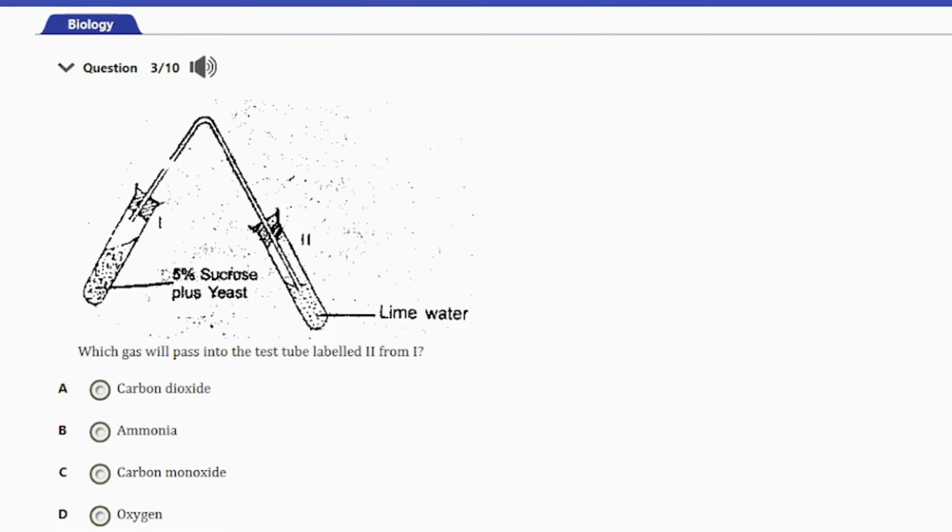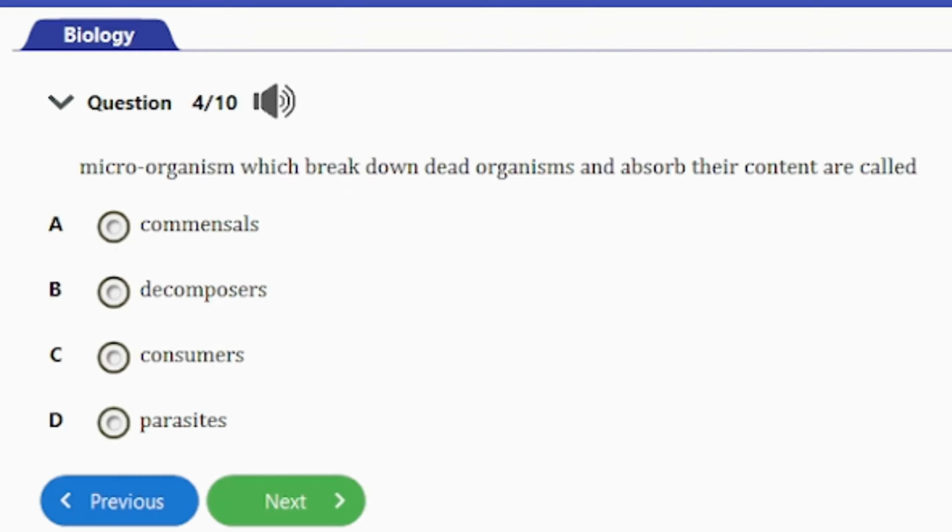Which gas will pass into the test tube labeled II from I? We have A. Carbon dioxide. B. Ammonia. C. Carbon monoxide. D. Oxygen. So guys, the answer to this question here is carbon dioxide. So carbon dioxide will pass from the test tube labeled I here to the one labeled II. So let's consider the next question.